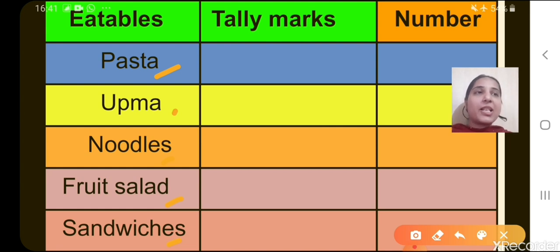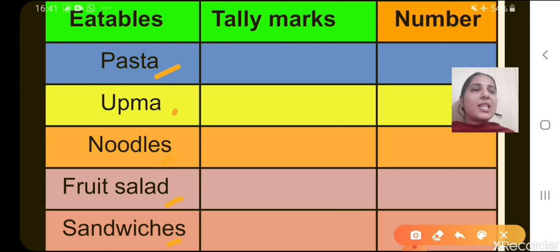And then again, a single person can opt for a single eatable only, single item only. One of your friends cannot say that I like upma as well as I like sandwiches. One person can choose only one item, okay? And these choices you have to provide them, and you have to ask them which is the food item that they like, okay?